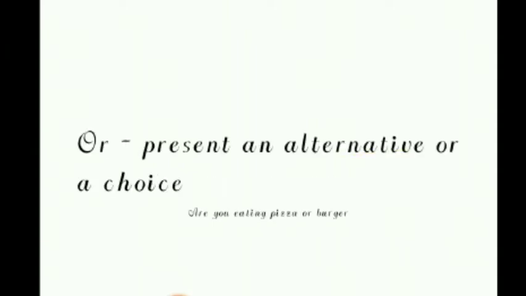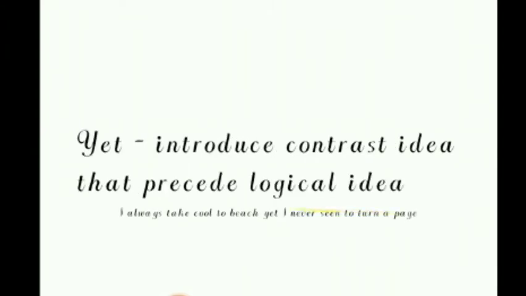Next is but. So where do we use but? We use but to show the opposing idea, that is, to show the contrast. That park is good for kids playing but not good for jogging. அந்த பார்க் குழந்தைங்க விளையாடுறதுக்கு நல்லா இருக்குது, ஆனால் ஜாகிங்க்கு சரியில்லை. Or, where do we use or? We use or to show the choice between two alternatives. Are you eating pizza or burger? Would you like to have tea or coffee?